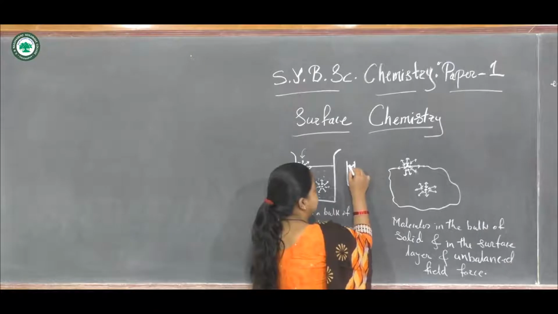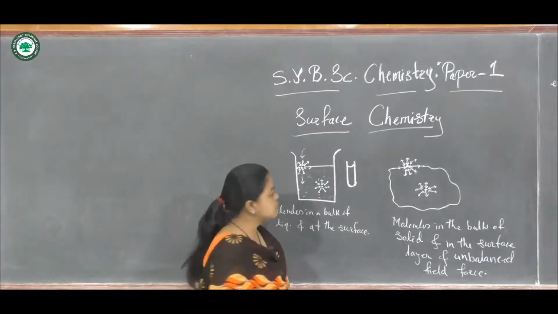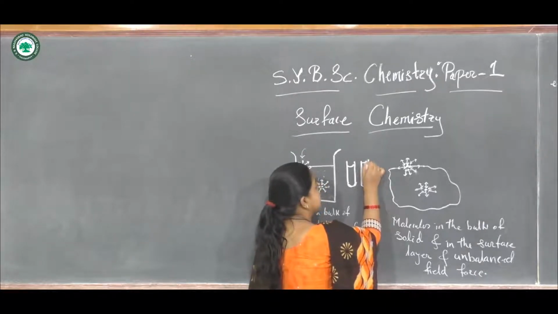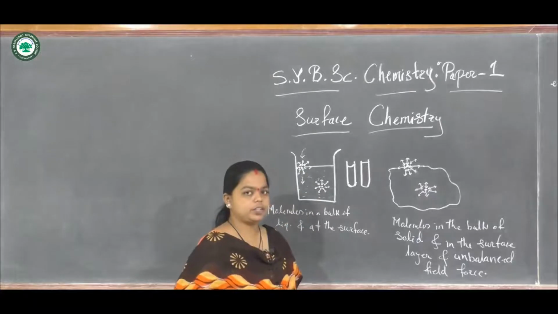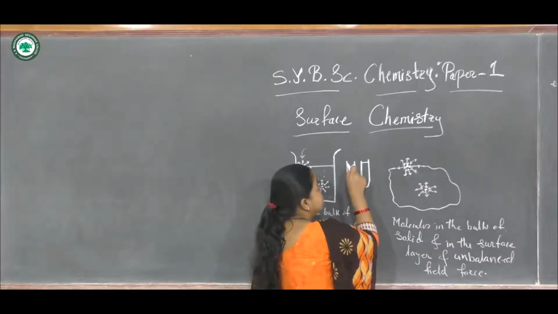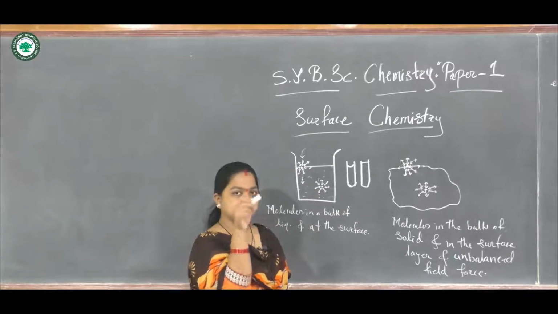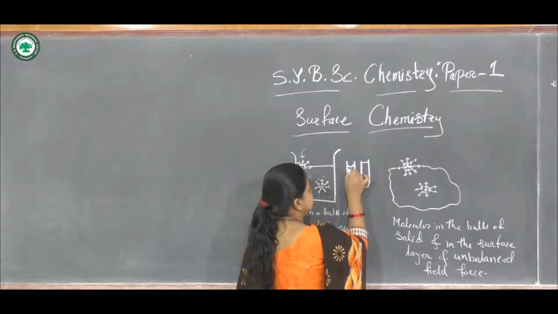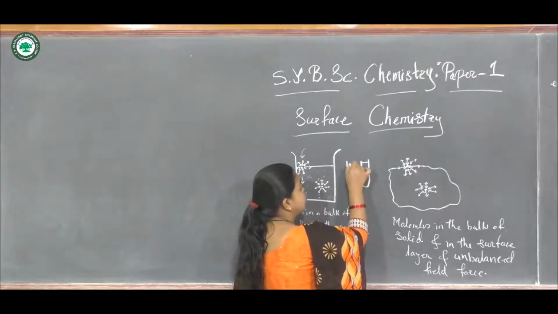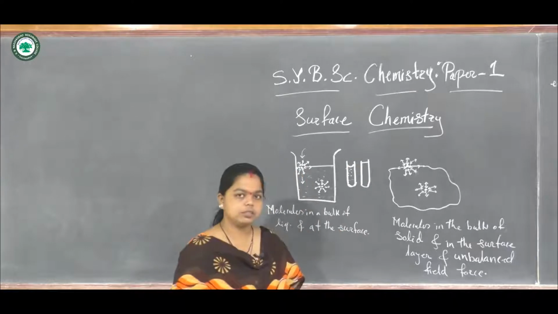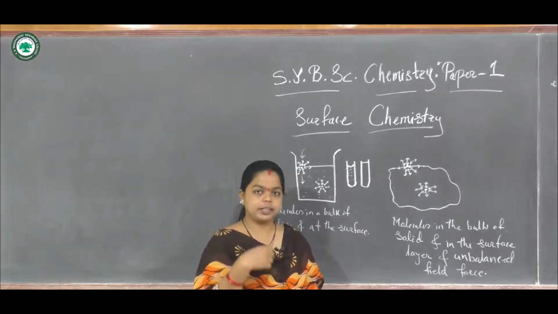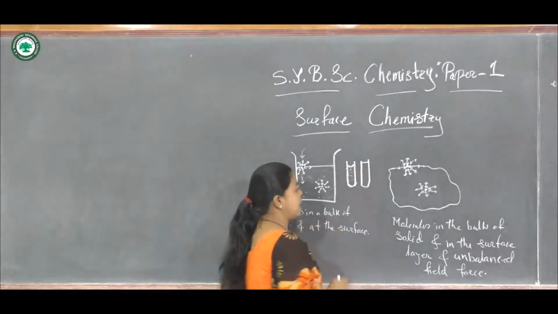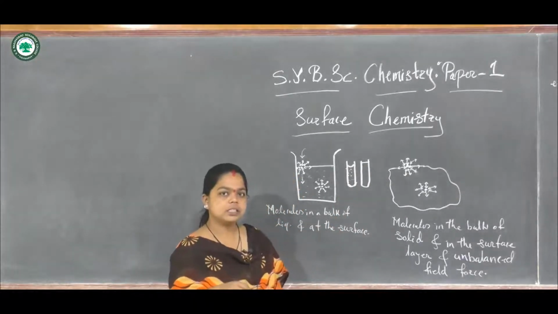Why is this type of surface developed? Because we are not getting a surface which is a straight line. The molecules are not arranged in a straight line. They develop a slightly curved structure. This structure is developed due to the attractive forces present in the bulk liquid. The surface molecules experience attractive forces from the inside of the liquid, and we get the corresponding slightly curved structure at this surface.